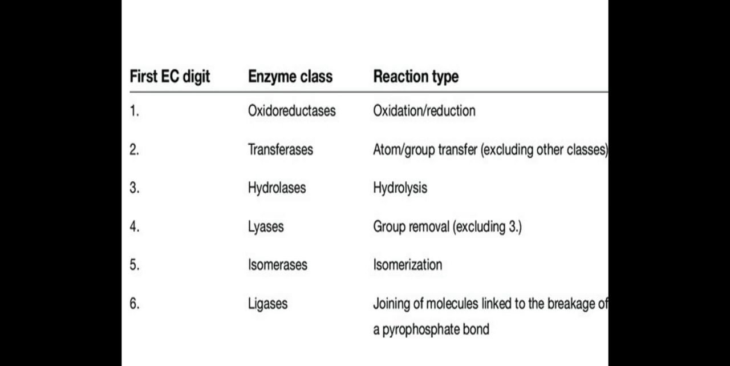So the first class of enzyme is oxidoreductase. Second, the transferase. Third, hydrolases. Next, lyases. Then isomerase, and last ligase. So oxidoreductase, transferase, hydrolases, lyases, isomerase and ligases. These are the classes of enzymes, and you can look here at the type of reaction carried out by these enzymes. We will learn all these things in detail.